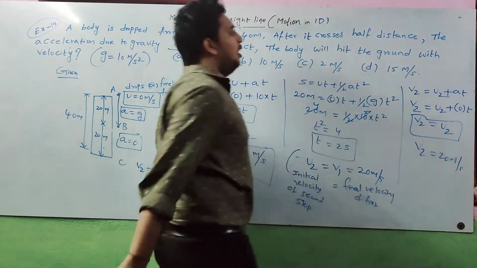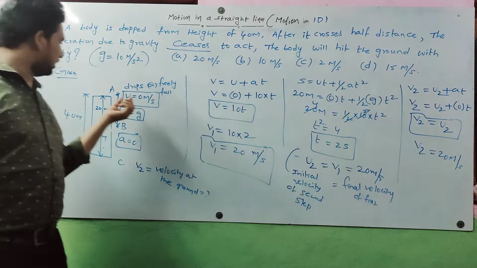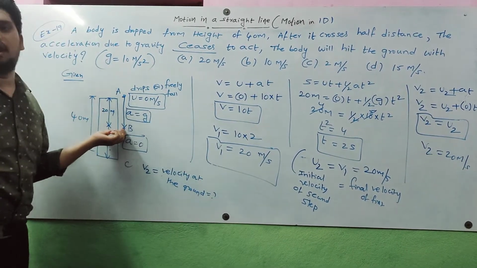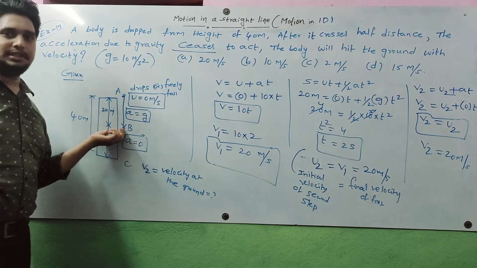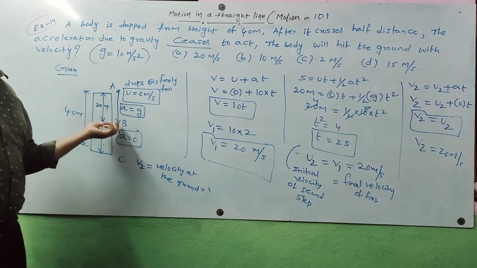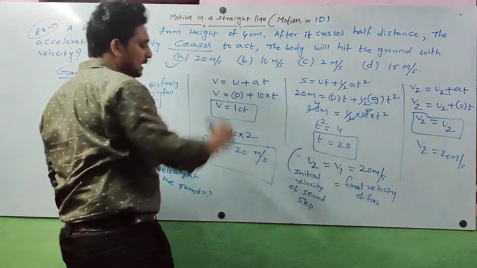That means if acceleration due to gravity is 0, whatever velocity the body has up to halfway, with the same velocity it falls on the ground. If acceleration is 0, there is no change in velocity. This is very important. From this question we got the answer 20 meter per second.